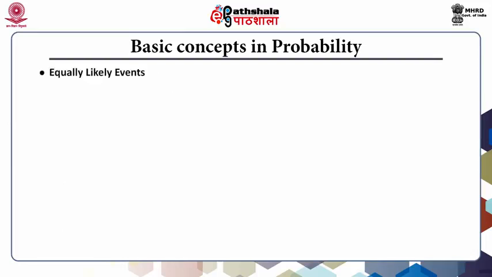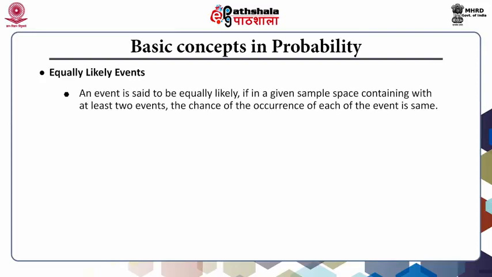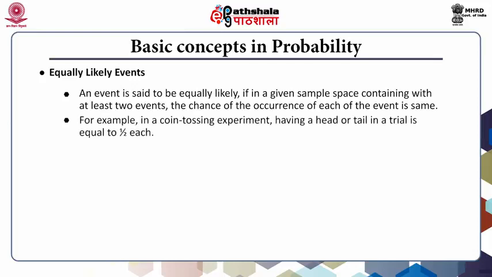What are equally likely events? An event is said to be equally likely if in a given sample space containing at least two events, the chance of occurring of each one of the events is the same. For example, in a coin tossing experiment, having a head or a tail in a trial is equal to half each. Mutually exclusive events.